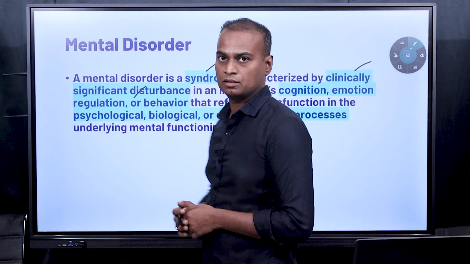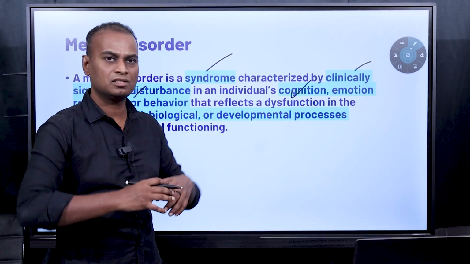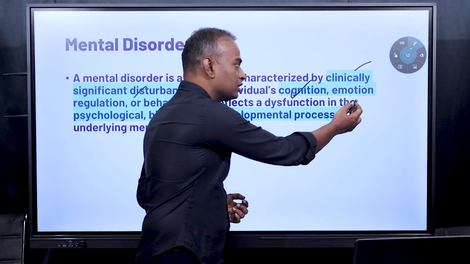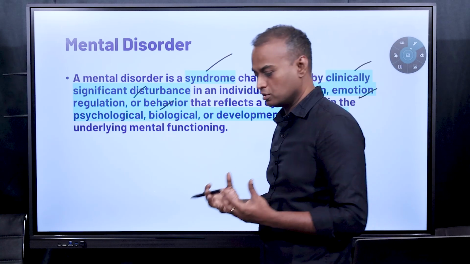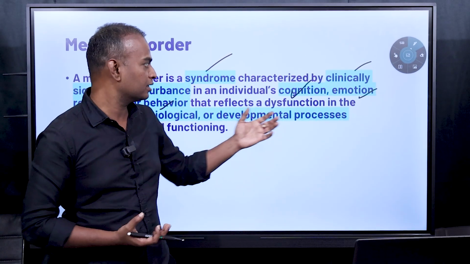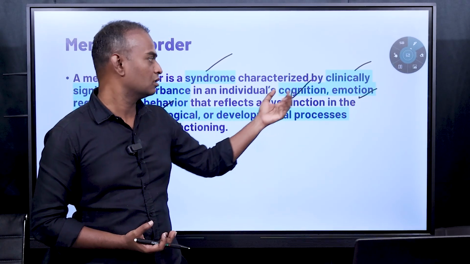And where is the disorder? Disorder is in cognition. What is cognition? Cognition is the higher functions. In psychology we say emotions and behaviors are the basics of the mind of a human being. Other than emotions and behavior, all the things are known as cognition.